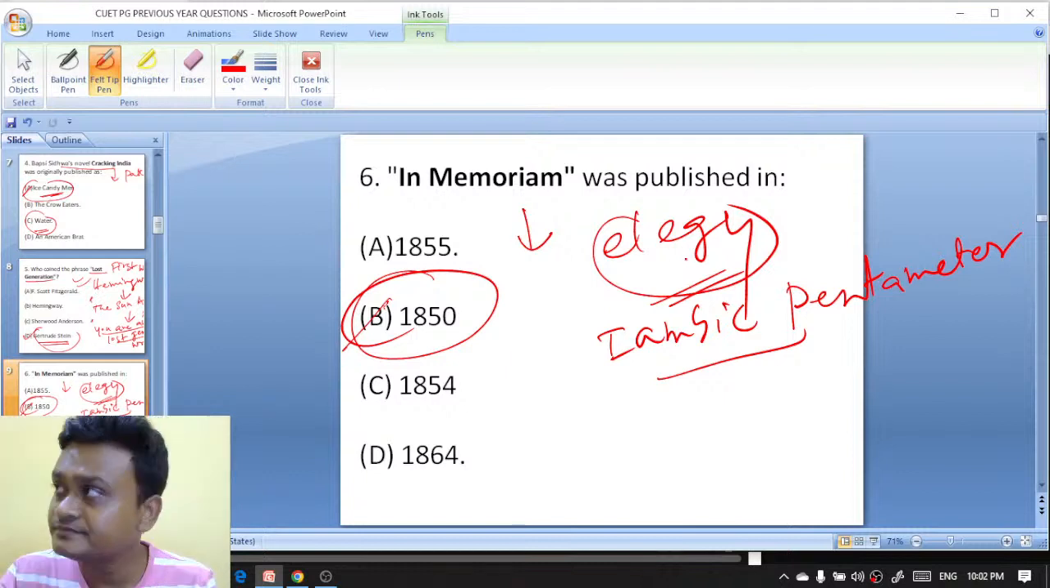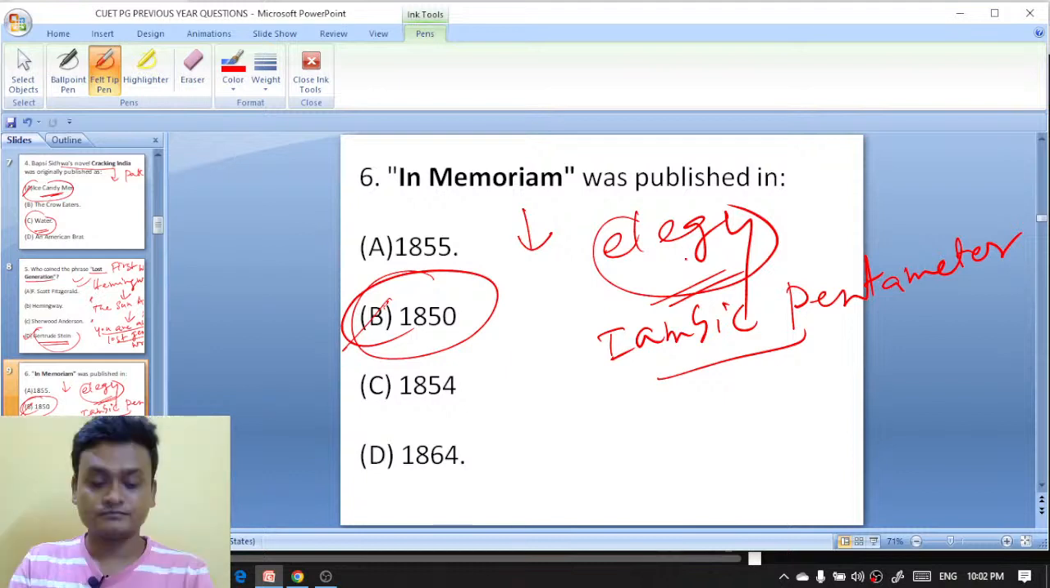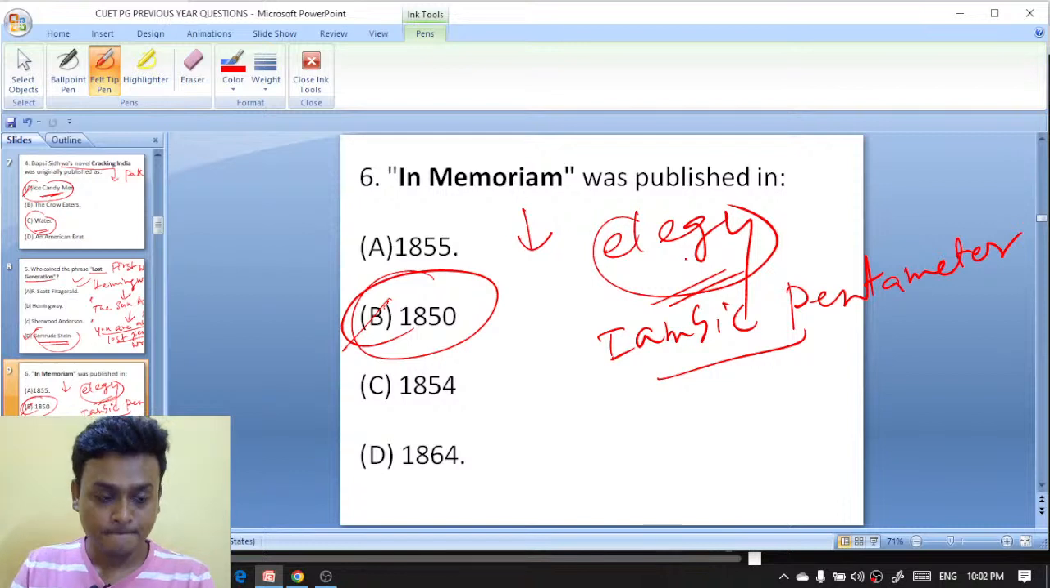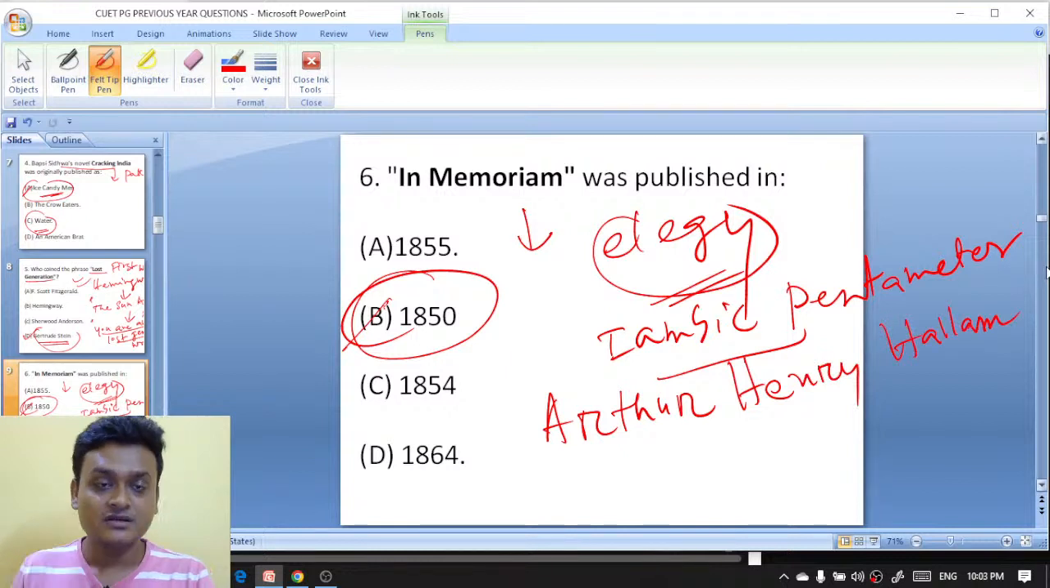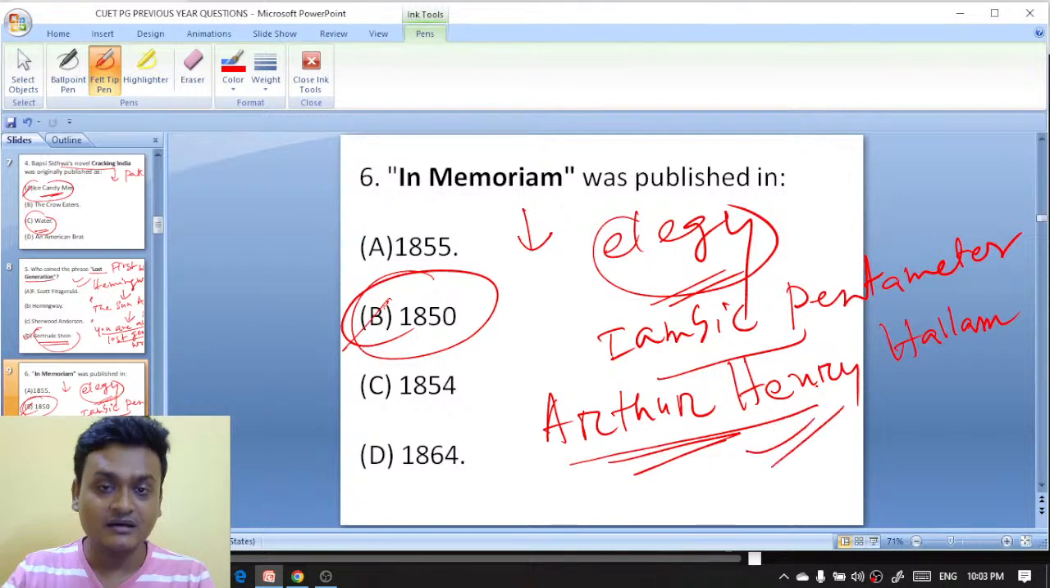It is actually Arthur Henry Hallam. Arthur Henry Hallam is the right answer here. So it was an elegy on the death of Arthur Henry Hallam. Yes, Isra, you are absolutely right. Priyangshu, you are absolutely right. This Arthur Henry Hallam is the right answer here.